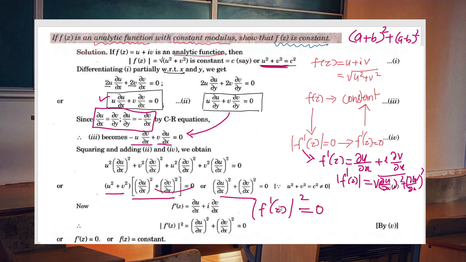Modulus 0 means we can conclude that f dash of z itself is 0. Now the derivative 0 means the function is constant, so f of z is a constant. So if f of z is an analytic function with constant modulus, then f of z must be a constant. A very important problem. Another one.